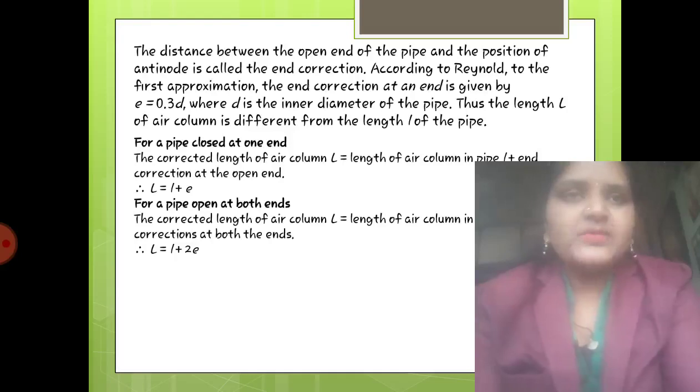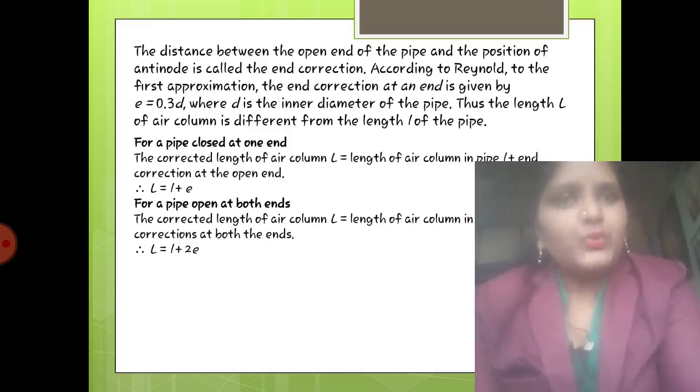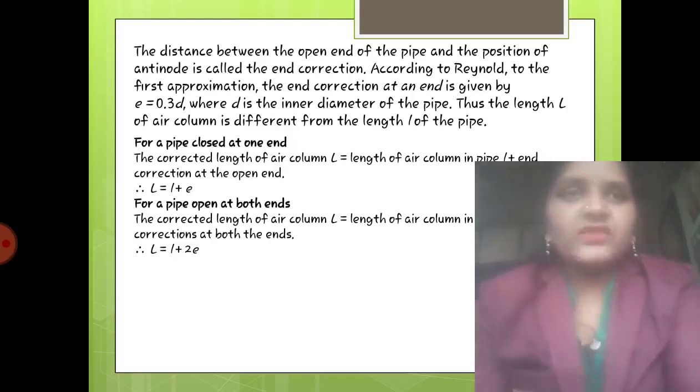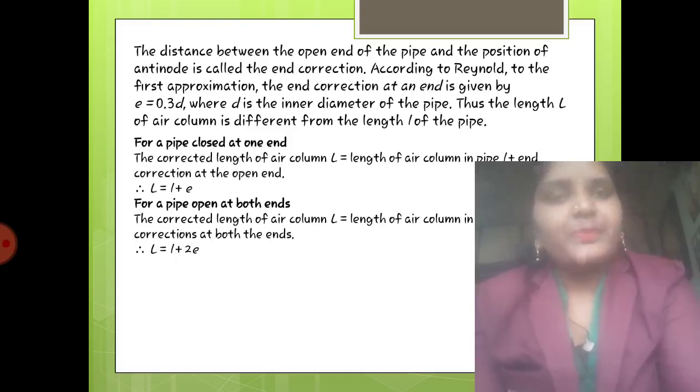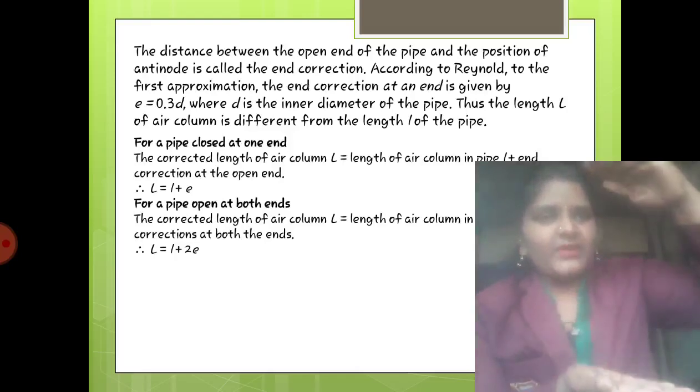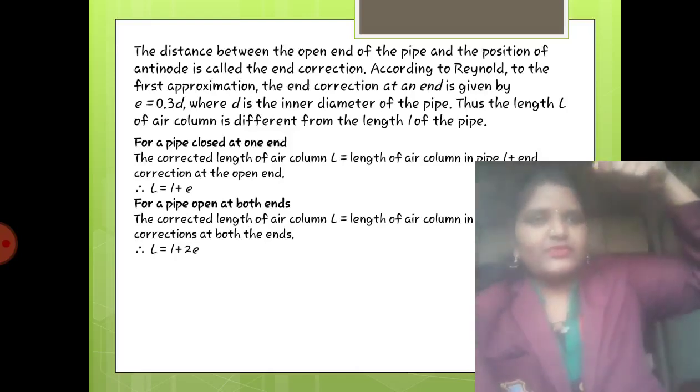So what happens when the pipe is closed at one end and when the pipe is open at both ends? The first is closed at one end, so the length will be L equal to small l plus e. Now what will be small l and what is capital L? As I told you, the pipe is closed at one end and open at the other end. I am giving vibrations, right?